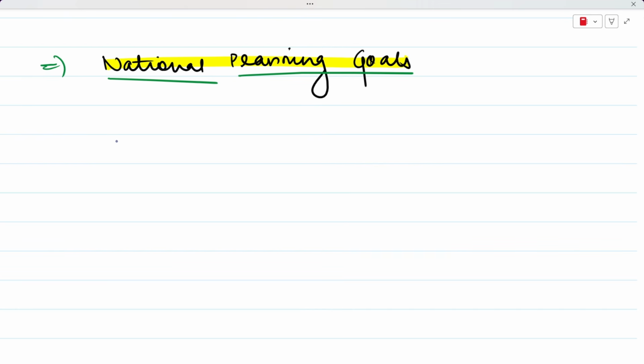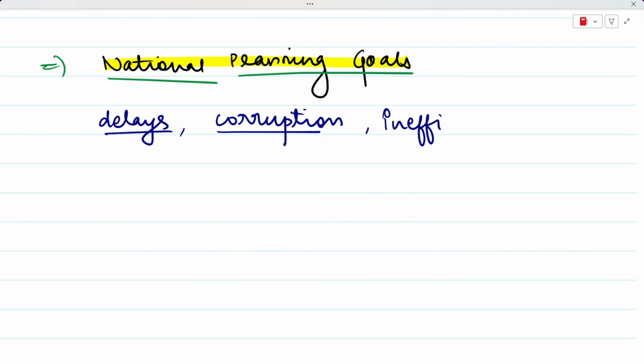But what happened in reality is that this system created a lot of bureaucratic delays. It created a lot of corruption. That is why it is called the license raj. It created a lot of delays and corruption, and it became a very inefficient system.